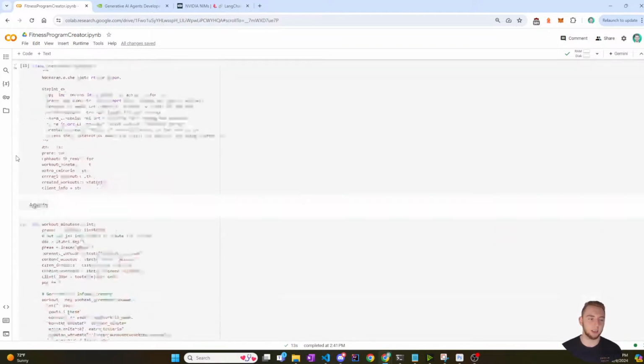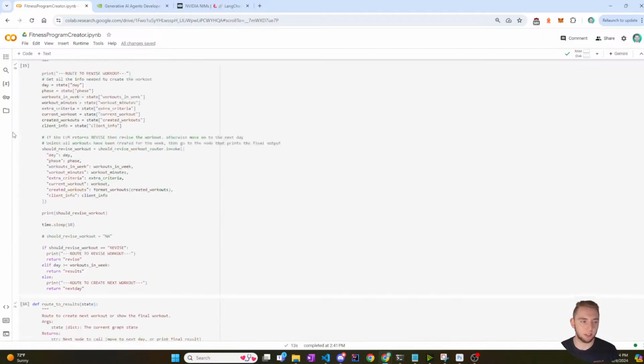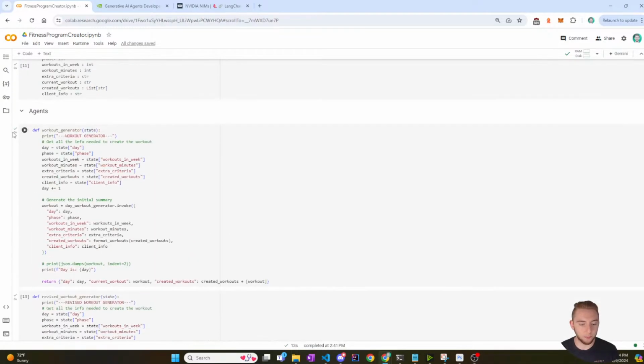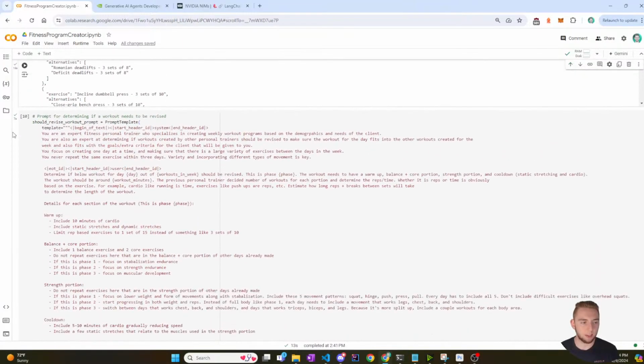And so if I go back down to my graph here, this whole step of determining should I revise was just AI instead of having a human in the loop saying, yep, this workout needs to be revised. So that's what I have this third prompt for, just determining should I revise the workout. So I might get rid of it because I basically want to always have a human interject and provide feedback before it generates the next workout.